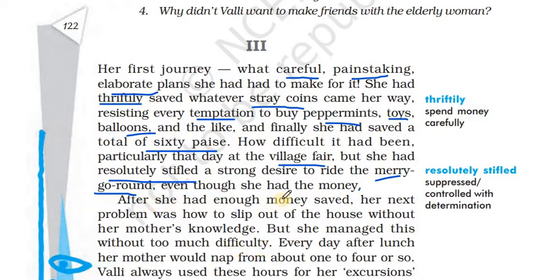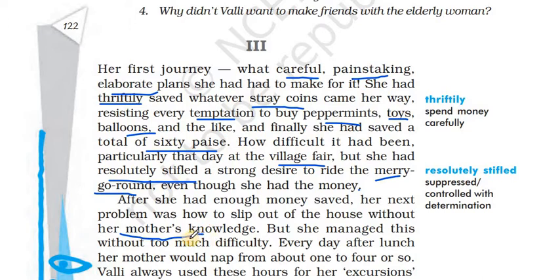After she had enough money saved, her next problem was how to slip out of the house without her mother's knowledge. So the first problem was saving 60 paise. She knew one way fare is 30 paise, and coming back from the town is another 30 paise, so it's 60 paise. Somehow she managed to save 60 paise by controlling her urge to buy chocolates and toys. Even during the village fair, she didn't go for the merry-go-round and instead saved that money to make up 60 paise to plan her trip.